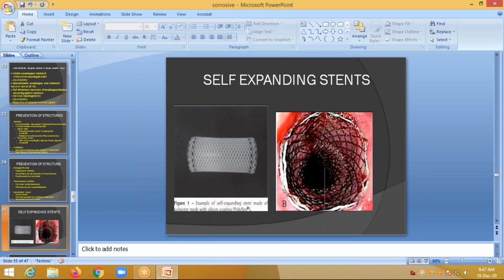These are the types of stents: SEMS, that is, self-expanding metallic stents, which are placed in the esophagus. And this is a polyester mesh with silicone coating, the Polyflex.